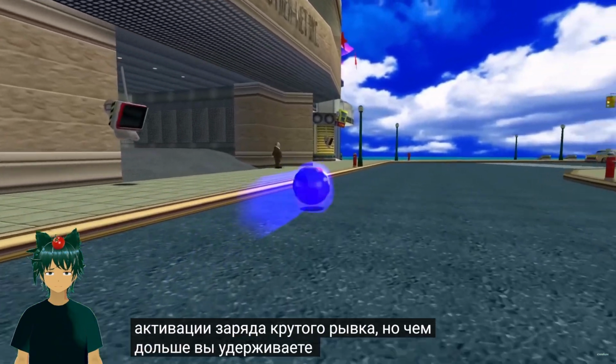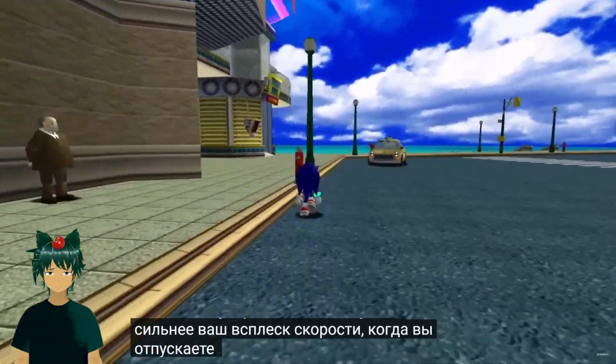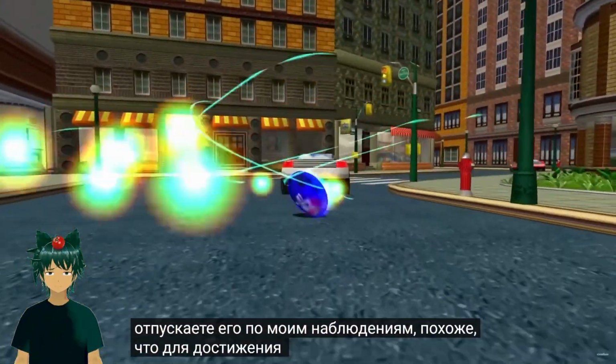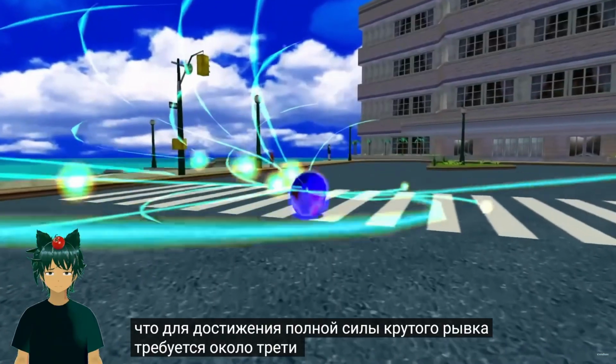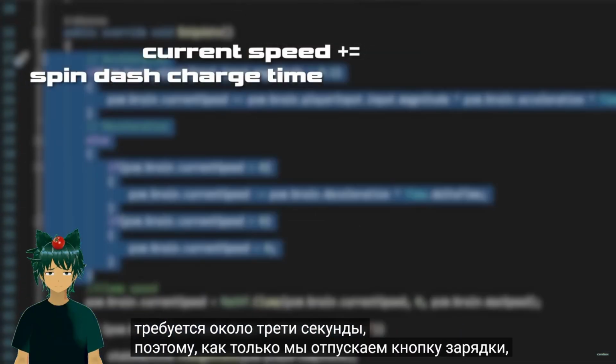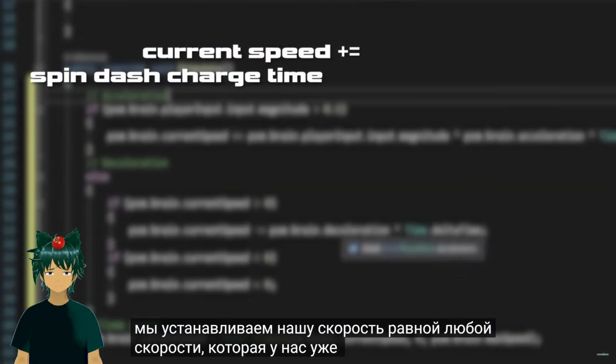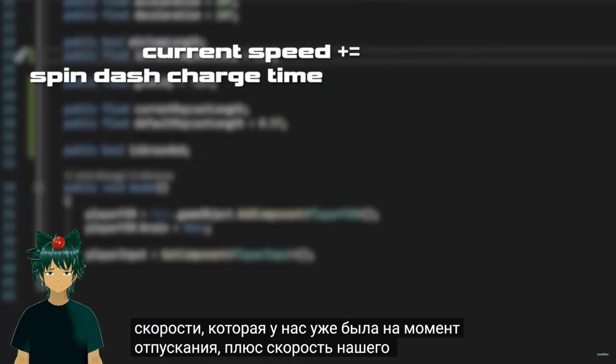But the longer you hold down the button, the stronger your burst of speed when you release it. From my observations, it seems like getting the spin dash to full strength takes about a third of a second. So once we release our charge button, we'll set our speed equal to whatever speed we already had at the time of release, plus our charged spin dash speed.